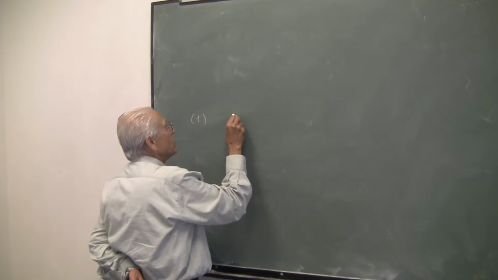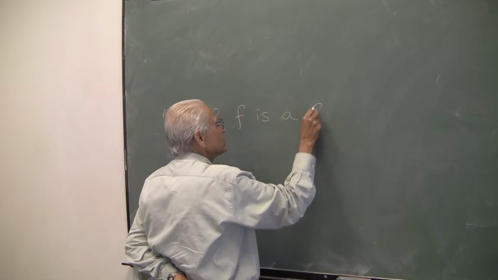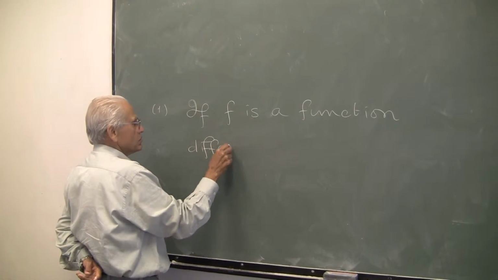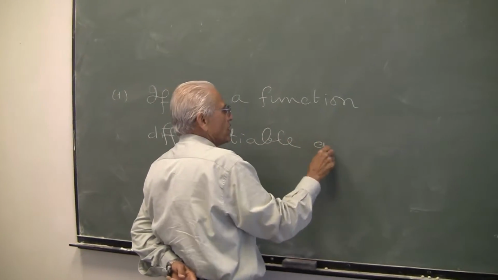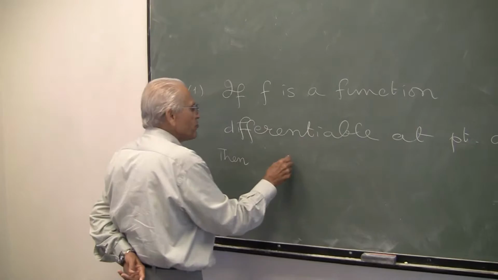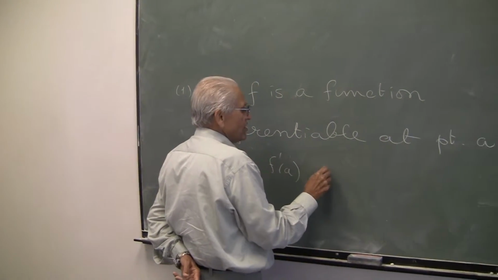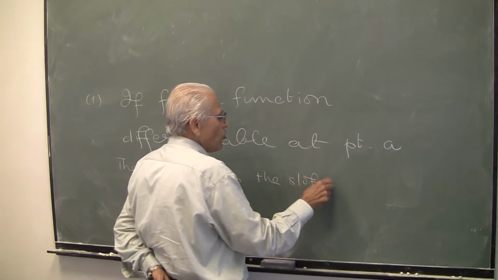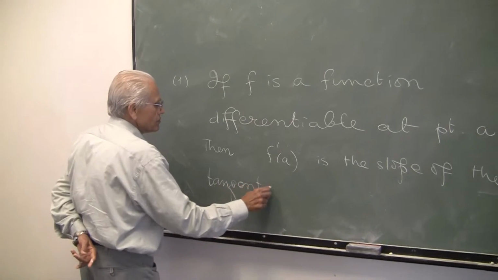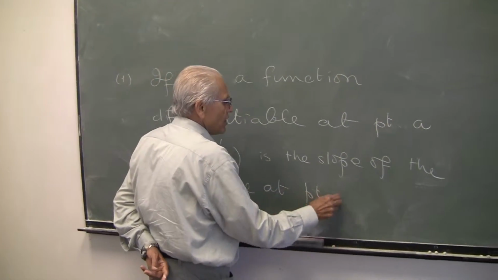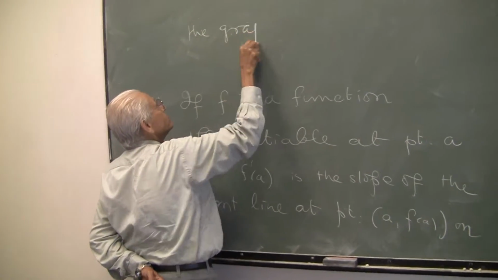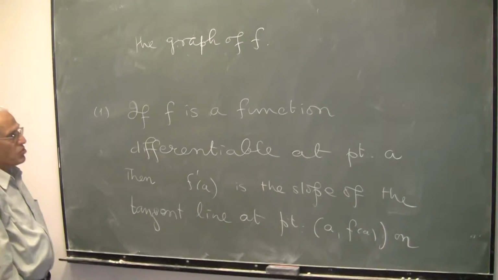As you already know, if f is a function differentiable at a point A, then f prime at A, recall, is the slope of the tangent line at point A, f of A, on the graph of f. That's the first observation.